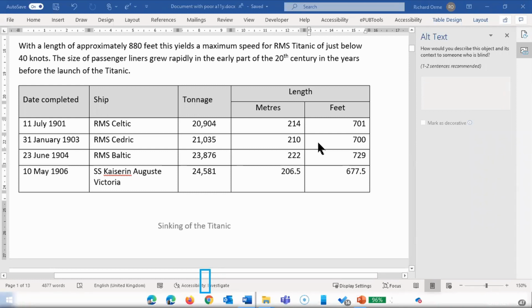This works very well. It's reading the column heading, and whichever column I'm in, it will read me that merged cell, and I'm not hearing that the numbers actually are for meters and feet. I'm not hearing the extra information. If this was split, I guess, into separate row headings, then I would be able to hear that information correctly. Is that right? Yes, correct. We could have split this, and we could have said length in meters and length in feet. So this table can be modified slightly to improve the accessibility in this case.